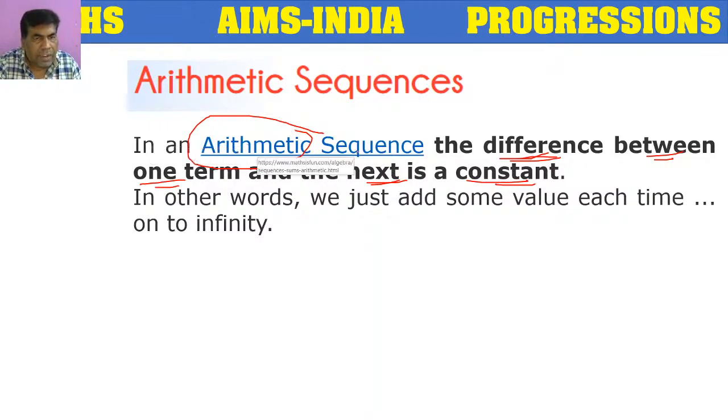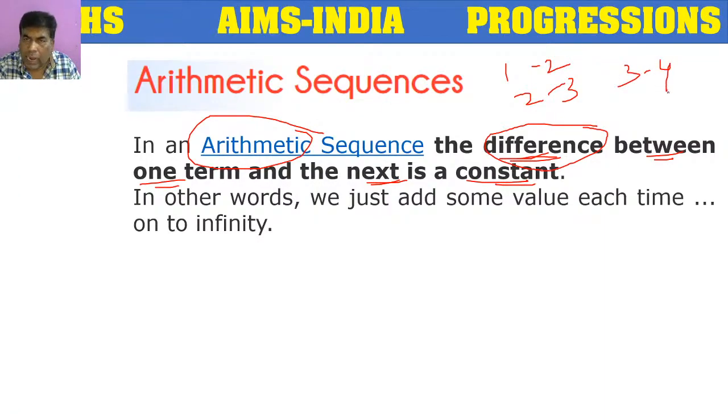So the definition of an arithmetic sequence is: if the difference between one term and the next term is constant. It may be the difference between the first and second term, or between the second and third term, or between the third and fourth term. If this difference is constant, then that sequence is called an arithmetic sequence.